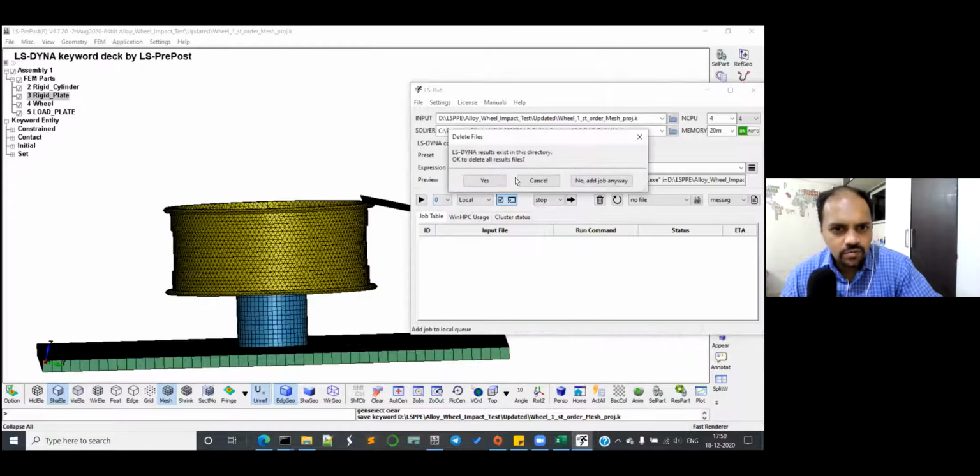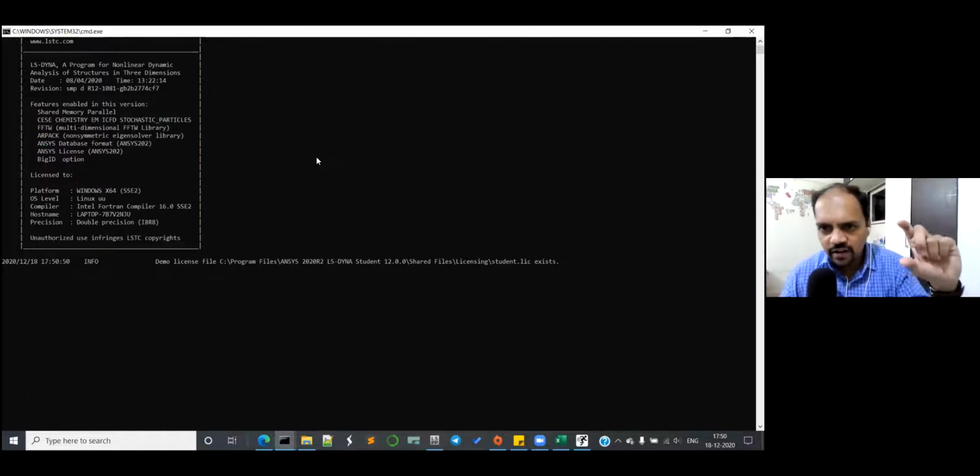Okay, interesting, right, guys? How many of you are done with the model setup for the wheel? All of you, correct? It's running. Fine.